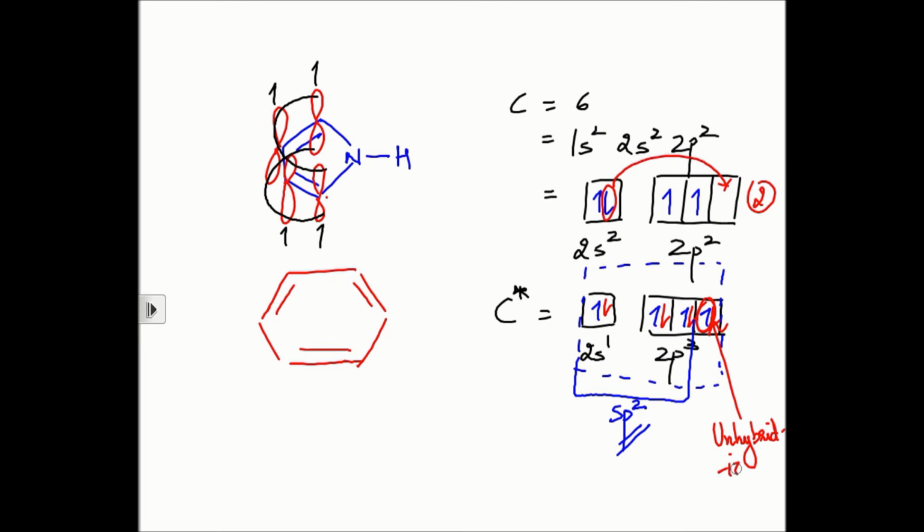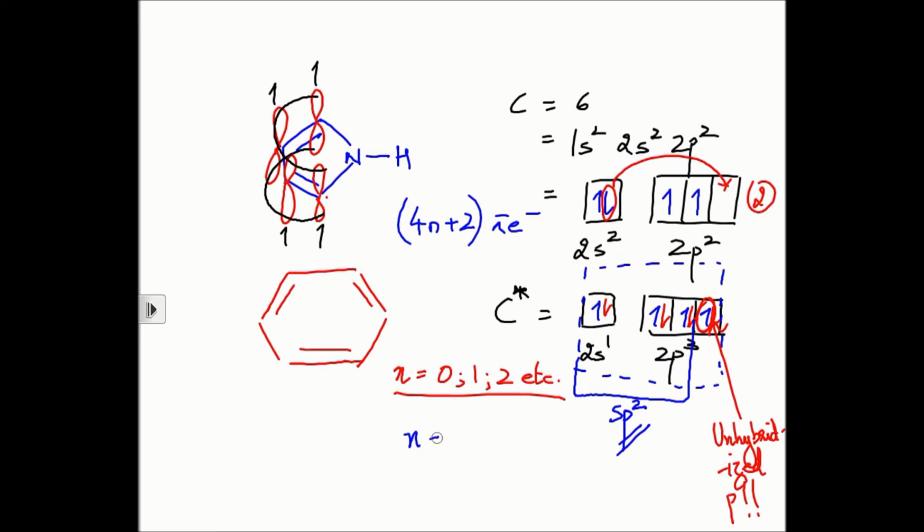So what all are we looking at? We are looking at cyclic, planar and conjugated, and finally we are looking at the magic number, the Huckel's rule, wherein we need 4n plus 2 number of pi electrons, where n should be a whole number. Remember that if you apply 4n plus 2 is equal to 4, you will still get a value for n. I know that you've all passed your 12th standard and you know how to solve such equations. You'll take 2 on the other side, okay, 4n is equal to 2. So n is equal to 1 by 2.